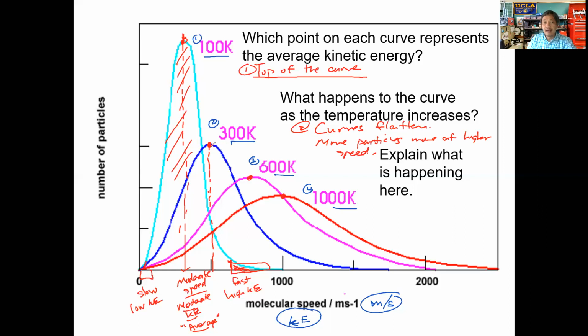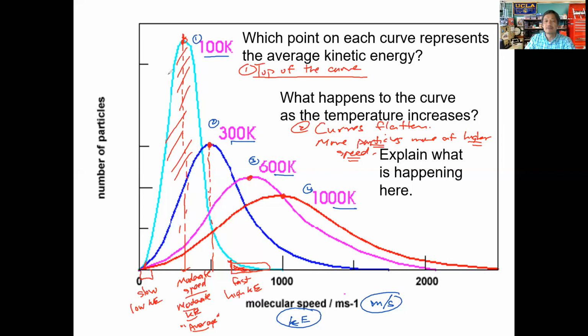So if you notice here, this is our average, remember, from 100 Kelvin up to 1,000 Kelvin, we are shifting the average to a higher and higher speed, which means the particles are moving at a higher speed, higher kinetic energy. And because it's flattening, we have more particles moving at these higher speeds.